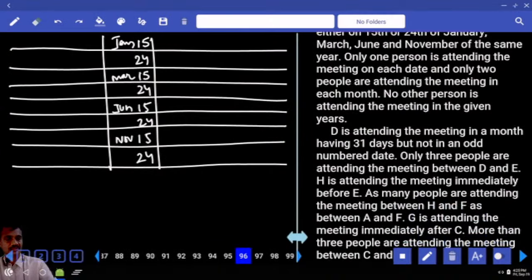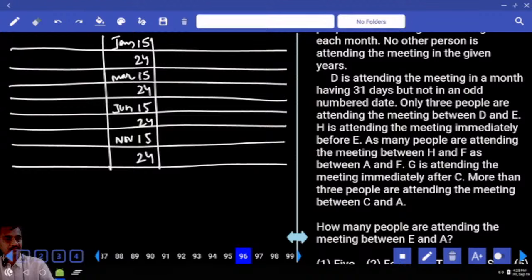Then no other person. D is attending the meeting in a month having 31 days. Now 31 days in Jan, March. Now D attending the meeting not on an odd number date. D on an even number date. D can be Jan 24 or March 24. How many possibilities? 2 possibilities.